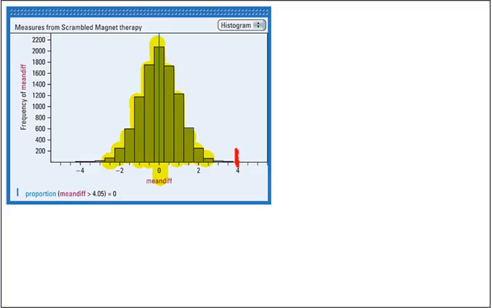All right, and one of the questions they ask you, on the homework, problem 25, says, what if the difference was 2.5? All right, so that's right here, instead of 4.05. Well, that's still pretty unlikely that I would get a result that much different or higher if the magnets have no effect. So what I'm concluding here is that these positive magnets do have an effect, and I would still conclude that even if the difference between the averages was only 2.5 rather than the 4.05 that it actually was.